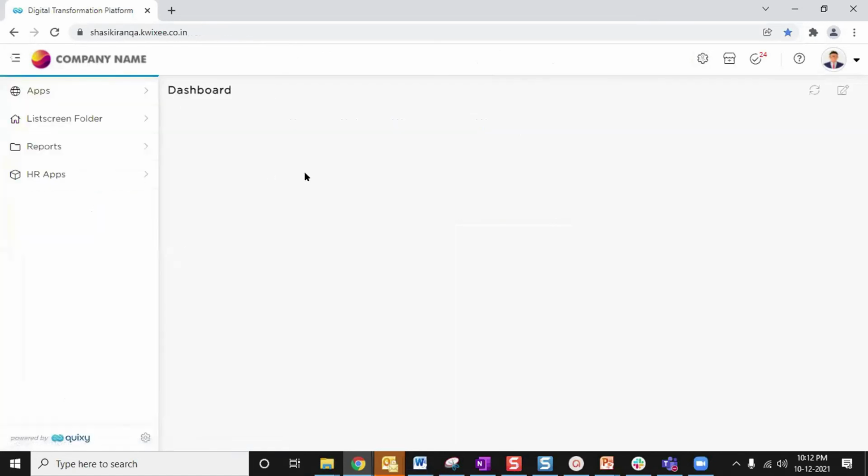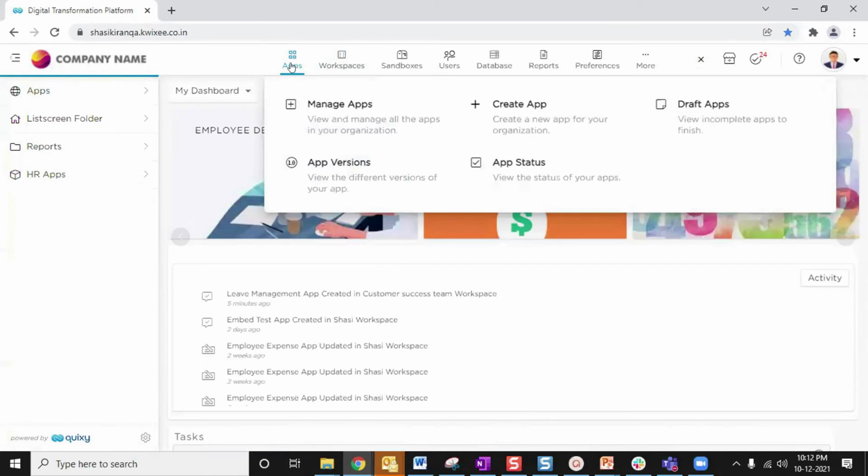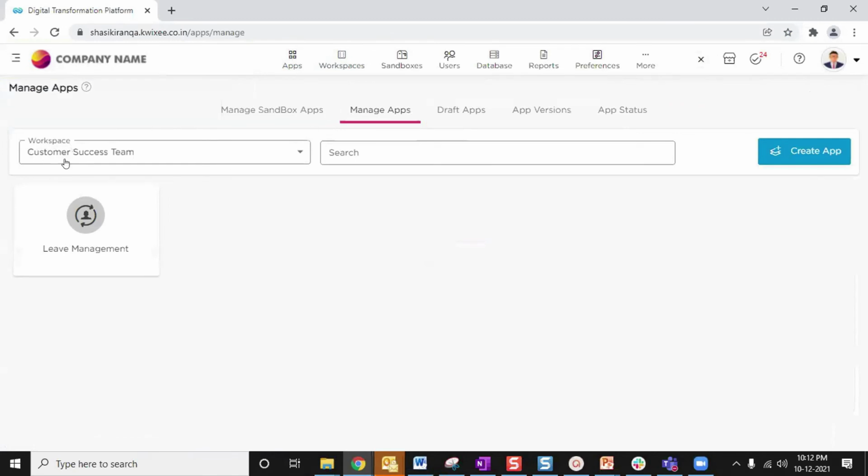Once the roles are provided, right? I will come to the admin menu, and since I have already created an application, all the applications that you have created will be present in manage apps. Now this is the second new thing which you are learning in this session, manage apps. If you go to manage applications, you will have a workspace option here. As of now, since we are dealing with customer success team, the platform recognized it and has selected customer success team automatically.